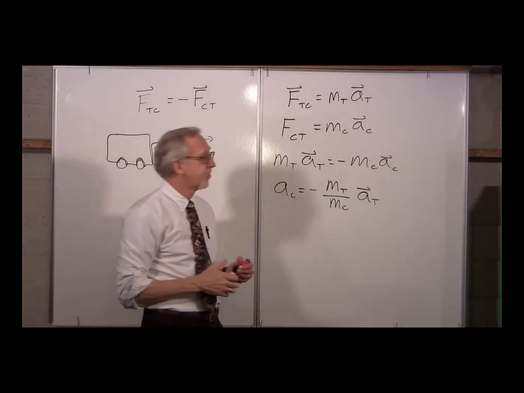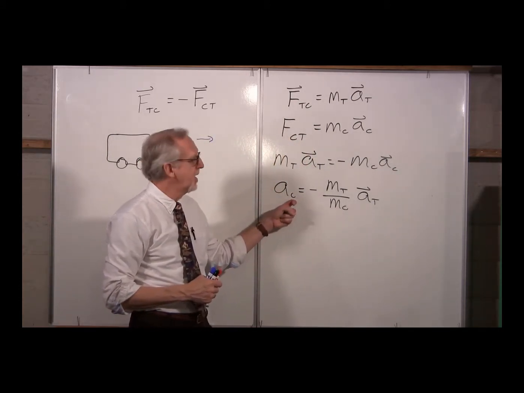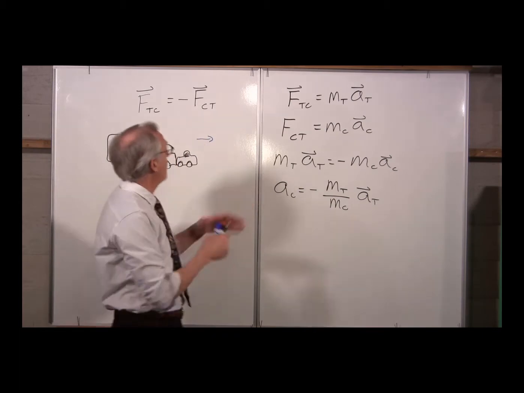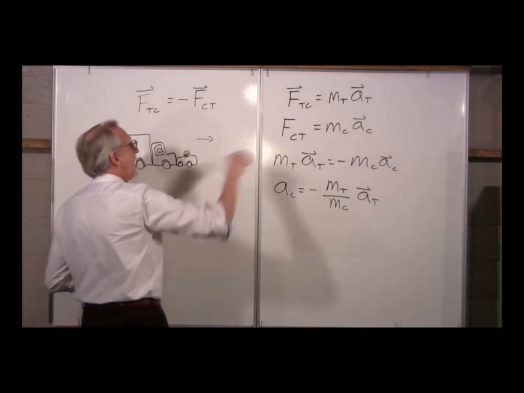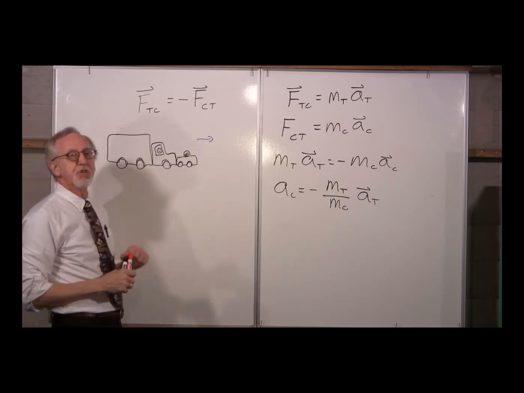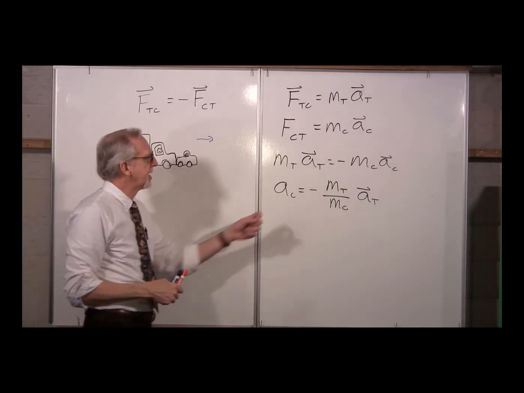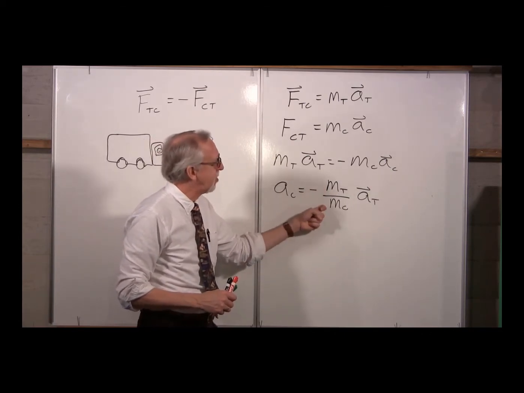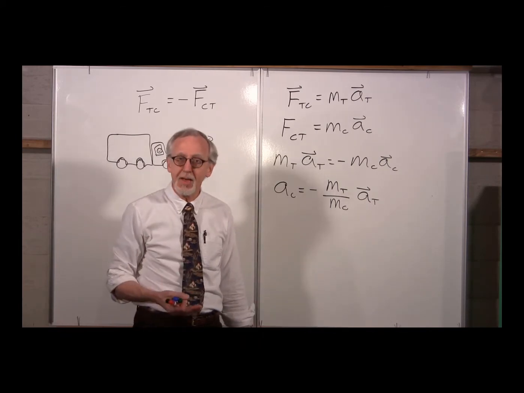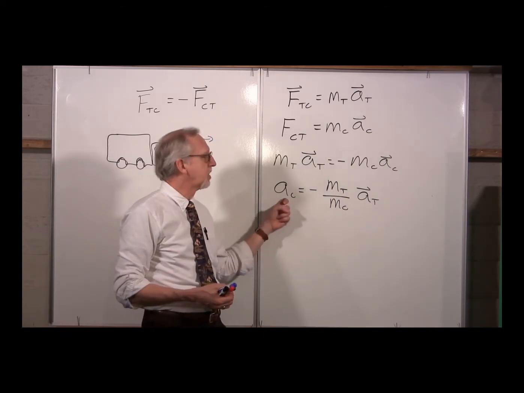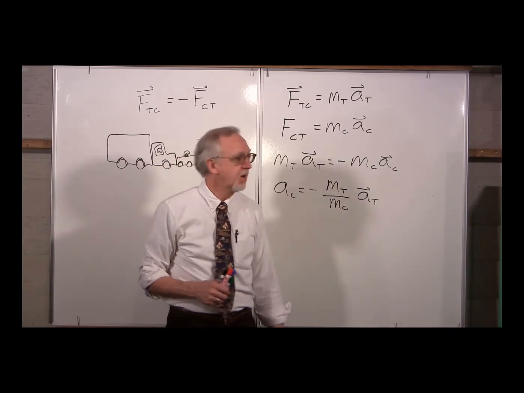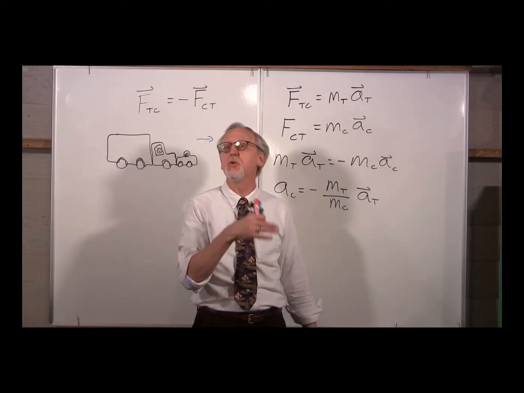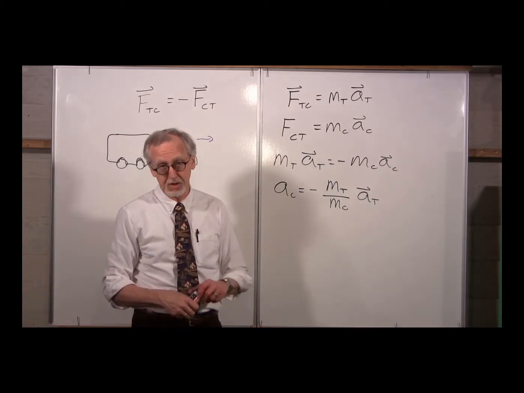Well, what does this tell us? First of all, it tells us the acceleration of the car is going to be the negative of the acceleration of the truck. So the car, while it's going this way, ends up turning around and going back that way, while the truck is just going to be slowing down a little bit. So the acceleration of the car is in the opposite direction. But notice this, m_T over m_C: if the truck has a much larger mass than the car, the acceleration of the car is going to be much larger than the acceleration of the truck. The motion of the car is affected to a much larger degree than the motion of the truck.